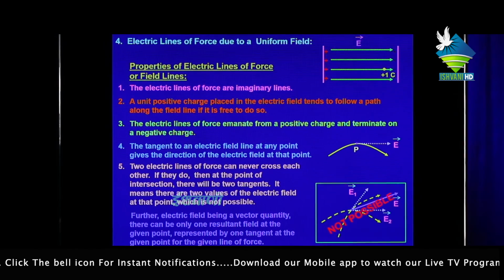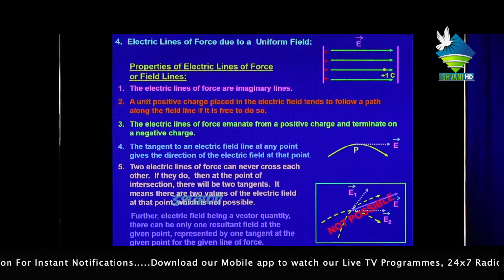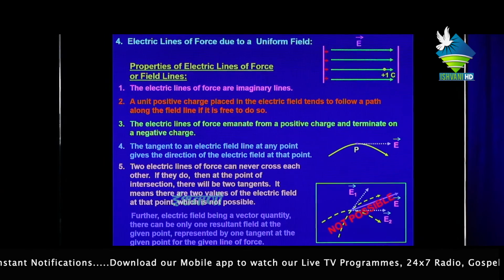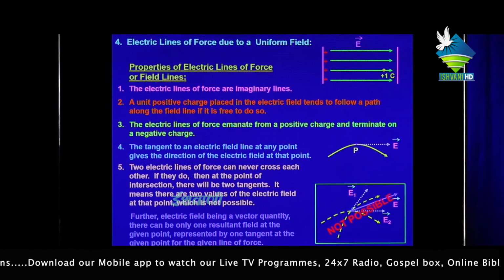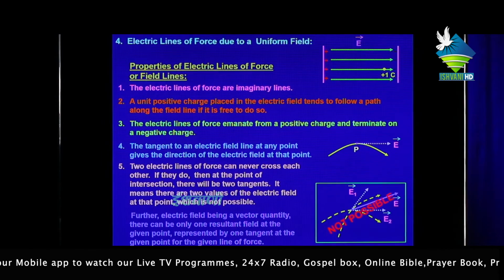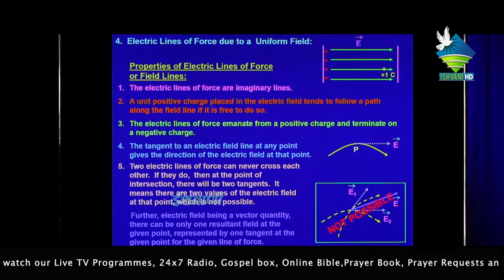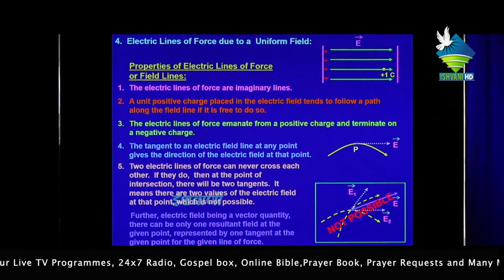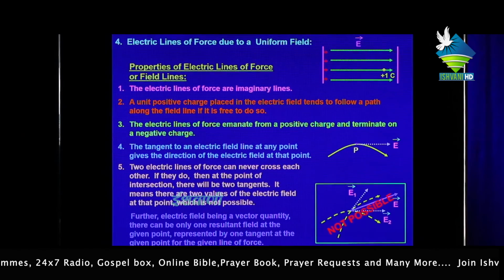Fourth, the tangent of an electric field line at any point gives the direction of the electric field at that point. The electric lines of force can never cross each other. If they do, then at the point of intersection there are two tangents. That means there are two electric fields at one point.